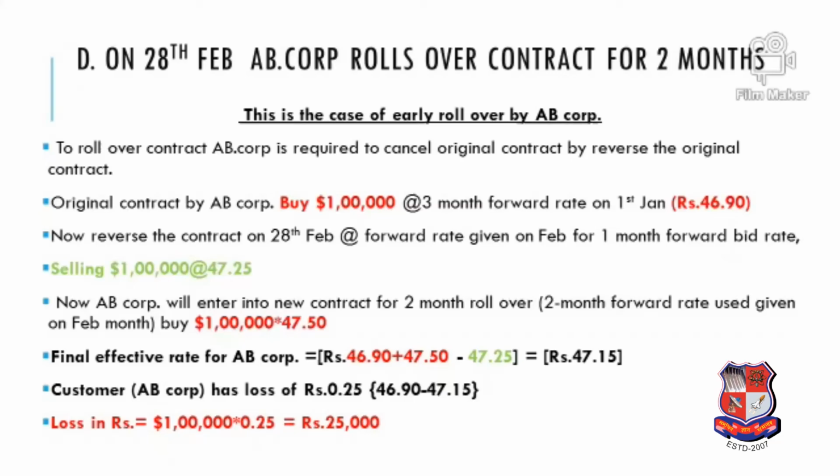To extend this contract by AB Corporation, the bank will accept the request, but AB Corporation has to make a payment of 25,000, which is a loss to AB Corporation. So this is the solution of option D.